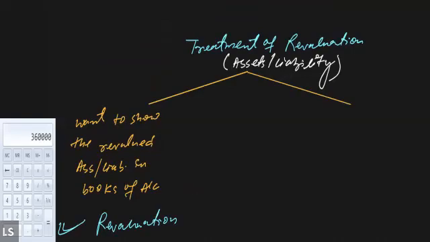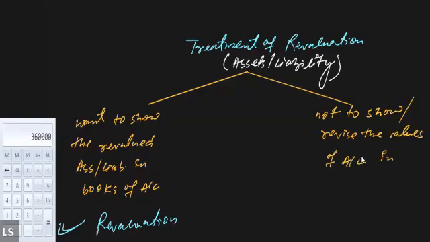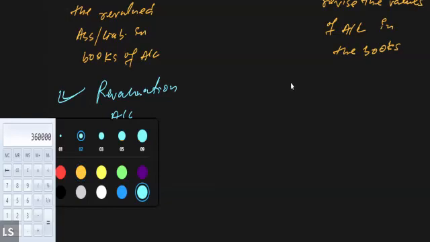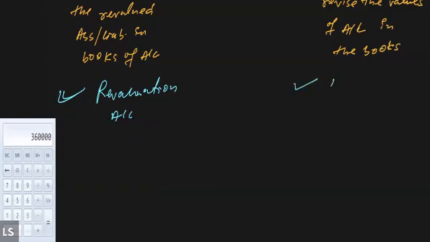And if partners have decided not to revise the values of asset and liability in the books of account, then in such a situation the treatment will be different. Sir, how different will it be? In the second situation, we won't be required to prepare the revaluation account. We just need to pass an adjustment entry. This is it. Adjustment entry will be required.